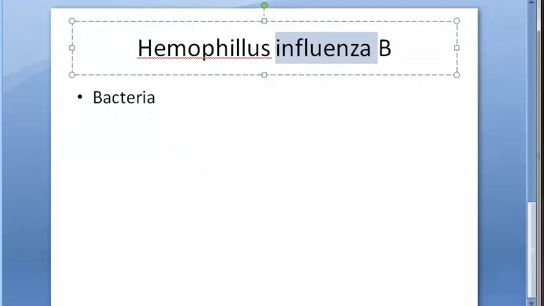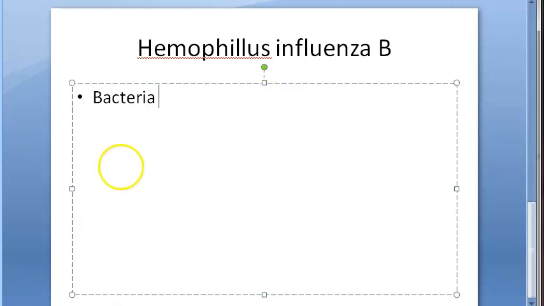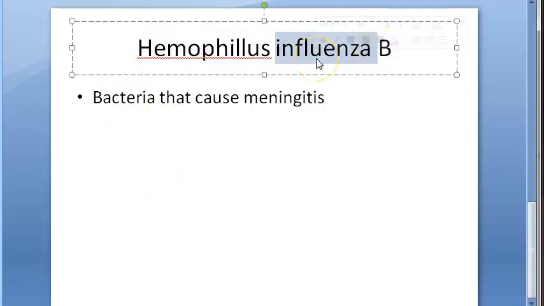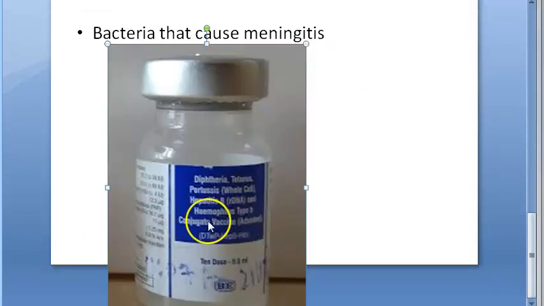It is nothing to do with that flu or virus. This is actually a bacteria. It causes meningitis, isn't it? So that bacteria causes meningitis. This is nothing to do with flu. Influenza is an incorrect term. In that also, Haemophilus type B it is.